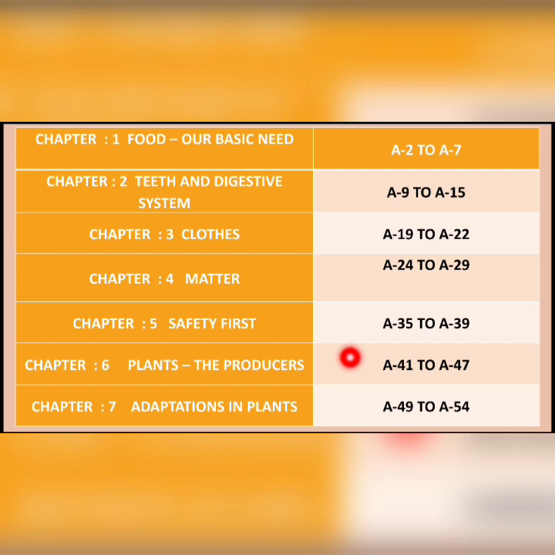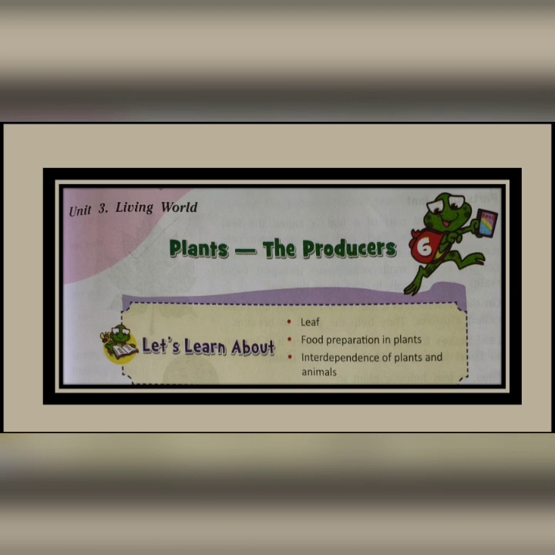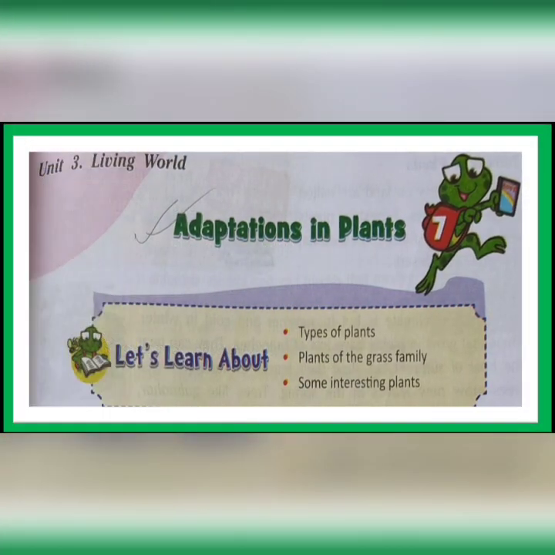This is the syllabus of science for midterm. Now let us recall what we did in the last class. We did revision of chapter number 6, plants the producers, and today we will do revision of the last chapter for this term, that is chapter number 7, adaptations in plants.